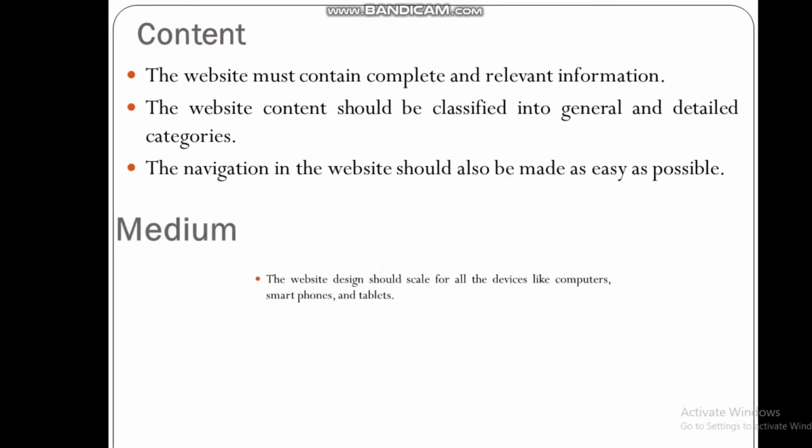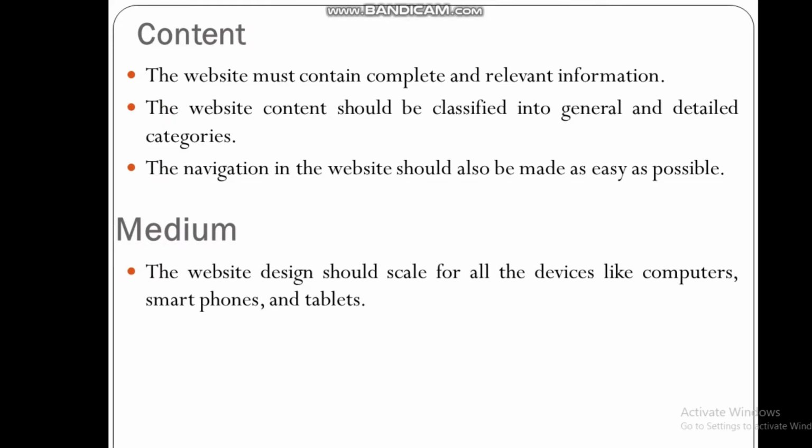And last is medium. The website design should scale for all devices like computers, smartphones and tablets, because nowadays there is not only one device, the computer, but people are also using mobiles, tablets, smartphones. So a website must be compatible enough to get displayed on all these devices.